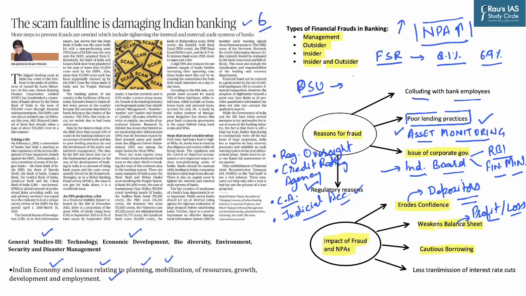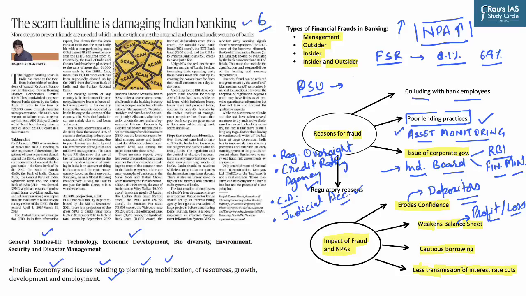Now, banks have to transmit the benefits they get in terms of interest rate cuts. When the banks are not very gung-ho about the performance of their loans or any kind of assets, then they are not very willing to transmit these interest rate cuts, which makes lending and borrowing more difficult for banks as well as individuals.